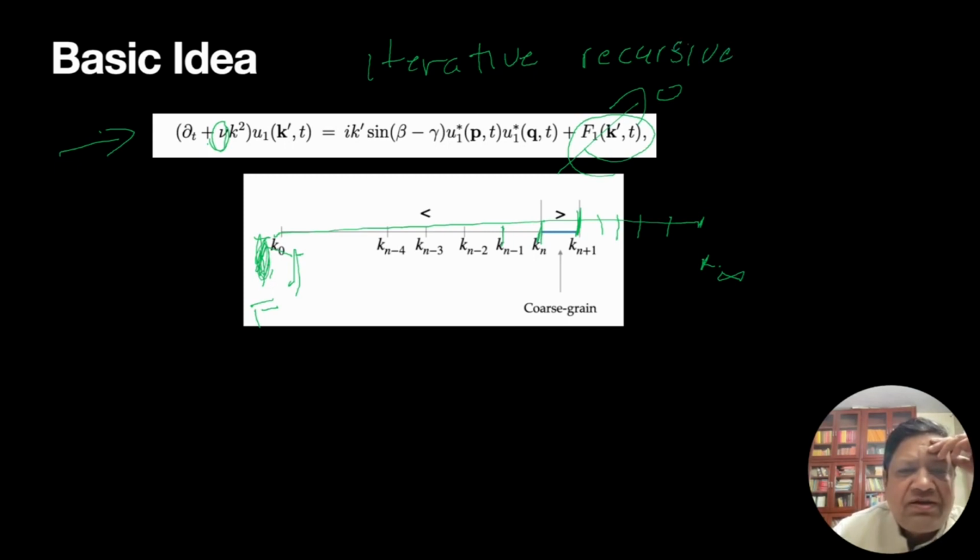So we'll assume that I am here. I have already done some work so that I can get the effective viscosity at this scale, and that is nu n plus 1. We will fix k, and so that's what we'll do: nu n plus 1 k squared.